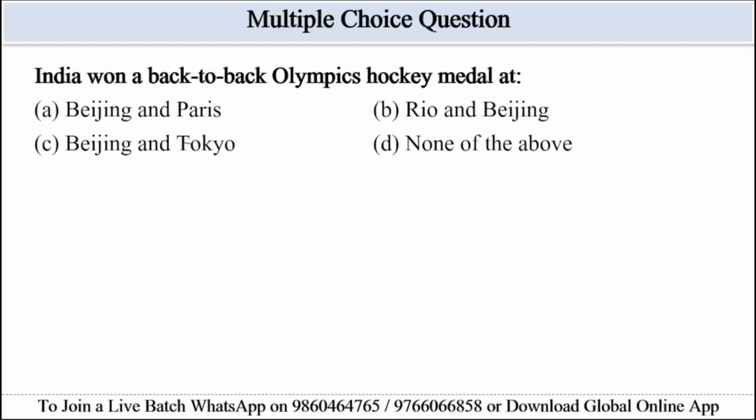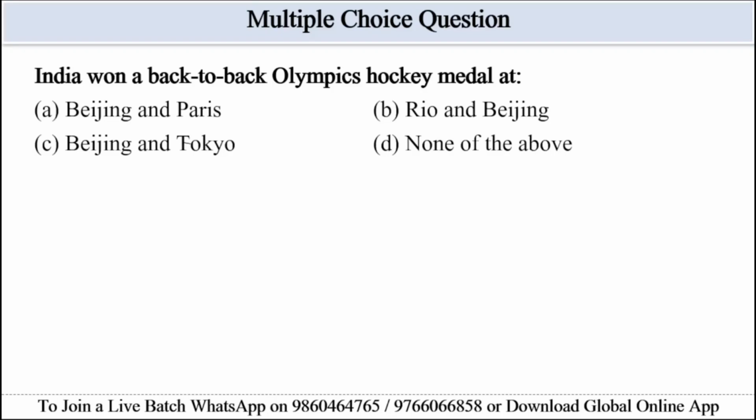So let's see the next option, option C, Beijing and Tokyo. It is also wrong because these are not consecutive Summer Games, 2008 and 2020-21. The passage does not state that India won a hockey medal in Beijing. So the second consecutive medal is specifically between the last games and the current one in Paris. Hence, option D, none of the above, will be the correct answer here, since the second consecutive refers to Tokyo and Paris, and this option is not listed in A, B, or C. So this is the correct choice, which is option D.